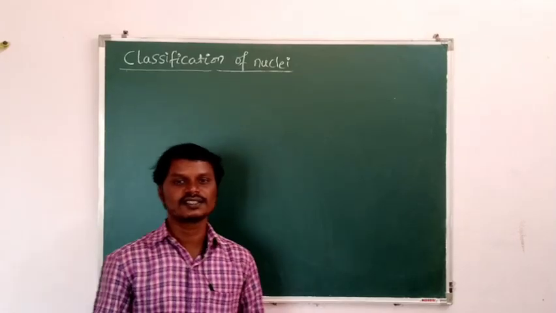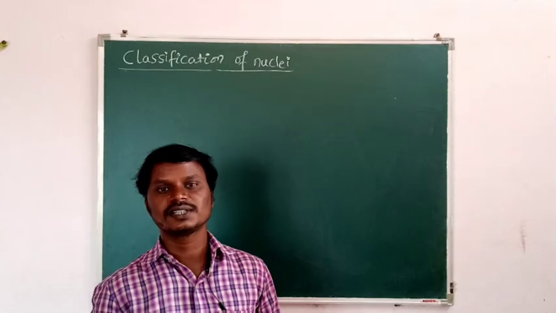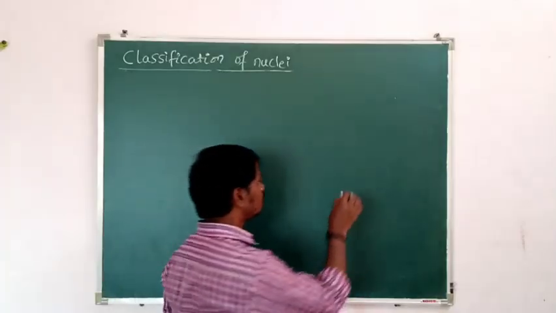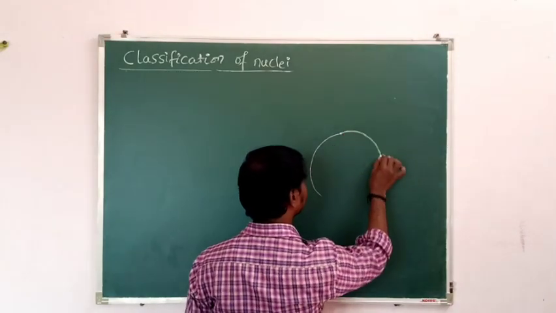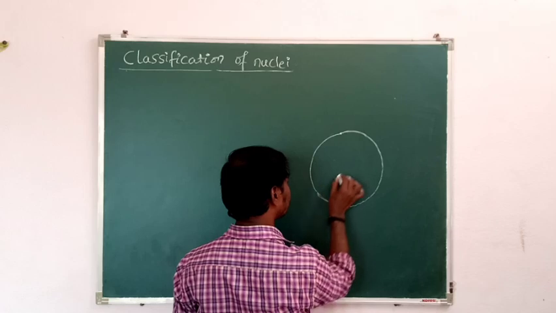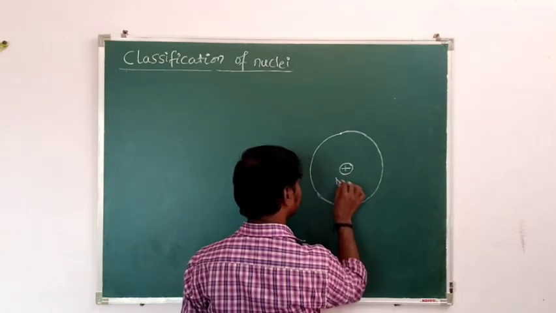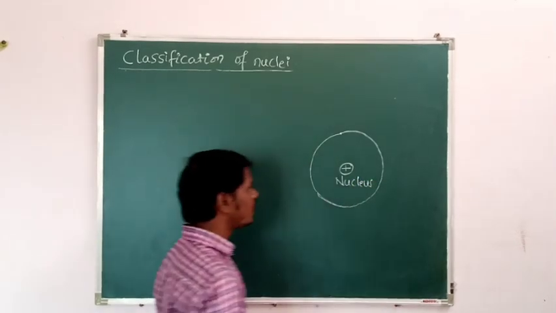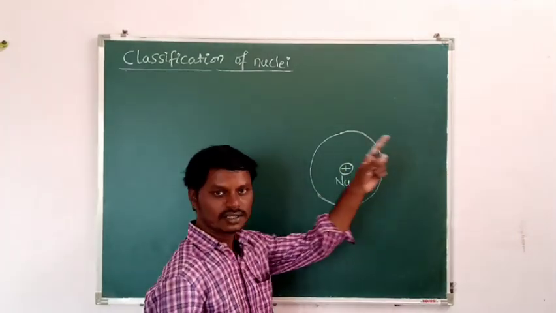In last class we discussed what is nucleus. Nucleus is the central part of an atom. So let us consider this is an atom, and the central part of the atom is called nucleus. This nucleus has protons and neutrons. Protons and neutrons are collectively called nucleons.